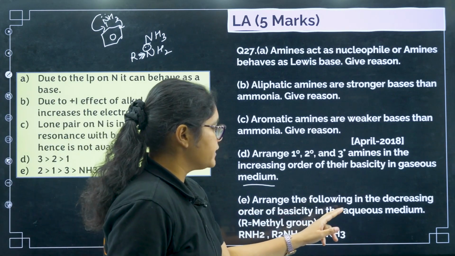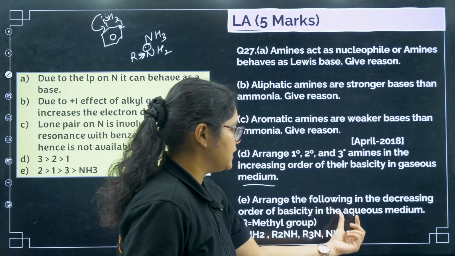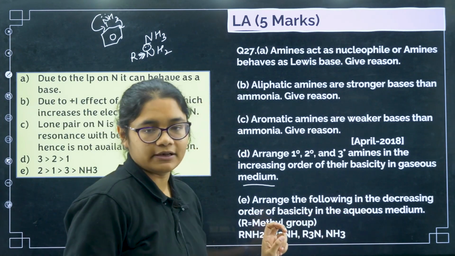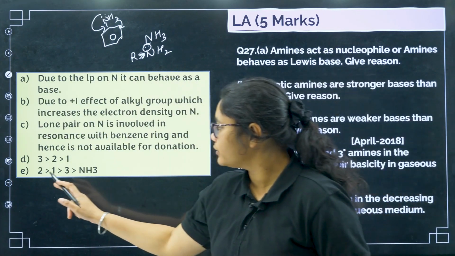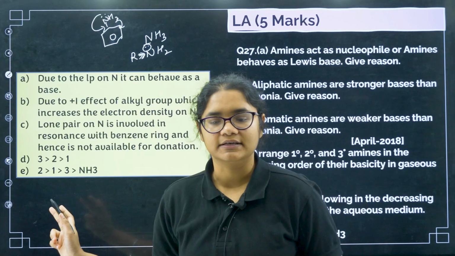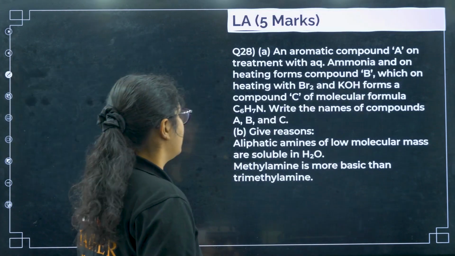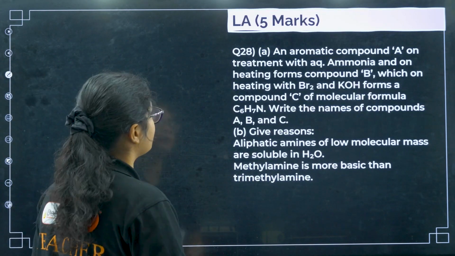Next, arrange the following in the decreasing order of basicity in the aqueous medium. R is methyl group. So for methyl group it is 2 degree, 1 degree and 3 degree, right? 2 degree, 1 degree, 3 degree, and then lastly we have ammonia. Next we'll see question number 28.